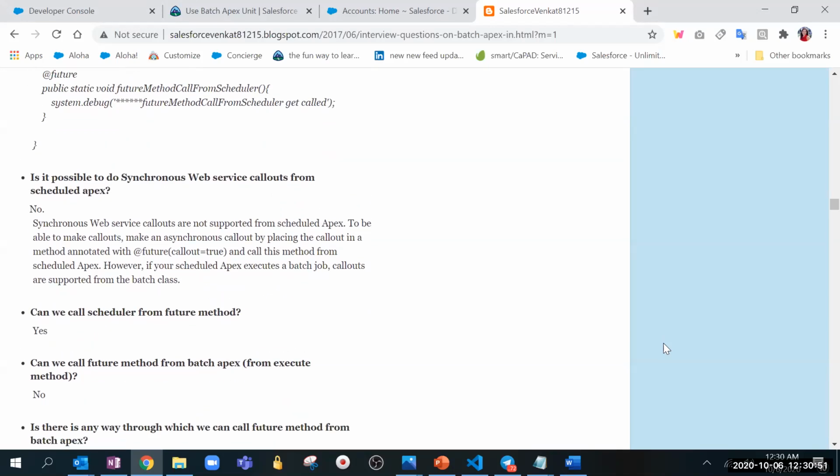Is there any way through which we can call? See, these kinds of tricky questions they ask. Can we call future from batch, batch from future, which method from which we can call, which we cannot call? So just try to remember those pointers, because in batch, mostly theory will be coming. They never ask you to implement batch on a whiteboard or something.